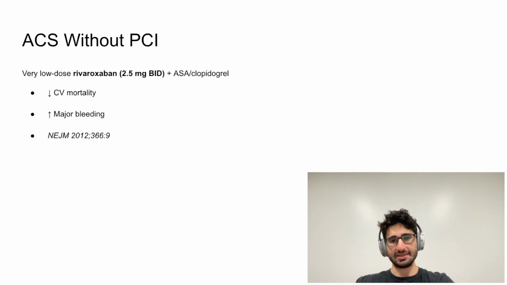Now let's discuss ACS without PCI. So in patients with acute coronary syndrome who do not undergo PCI, very low dose rivaroxaban, 2.5 milligrams twice daily, can be added to aspirin and clopidogrel. This approach was shown to reduce cardiovascular mortality in the ATLAS ACS trial. However, one thing to note is that it also significantly increased the risk of major bleeding, so careful patient selection is key.